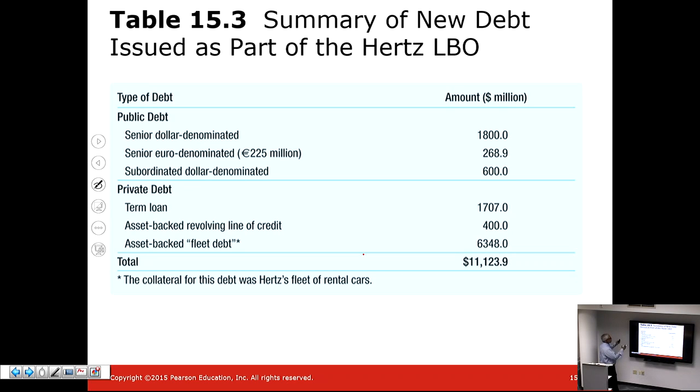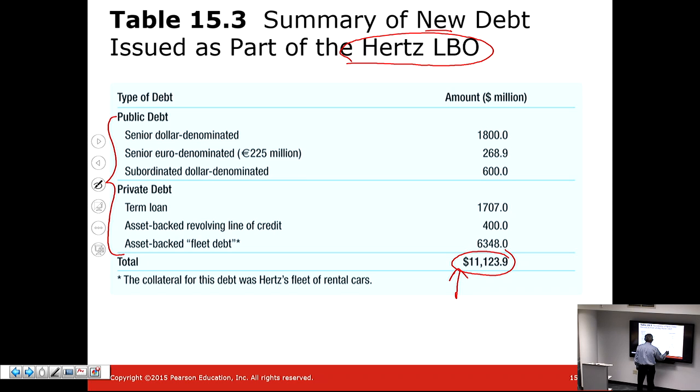So you can see a total issue, a new debt issue for a particular company, in this case Hertz, can be several types. Because it is difficult to raise money through the debt market, much less risky but much more difficult to have access to the total amount of capital that they're looking for, over here 11 billion, they break it up into different possibilities so that they can fully raise the amount of debt they're looking for. So different tranches over here, tranche 1, tranche 2, tranche 3, and then some of it through private debt.